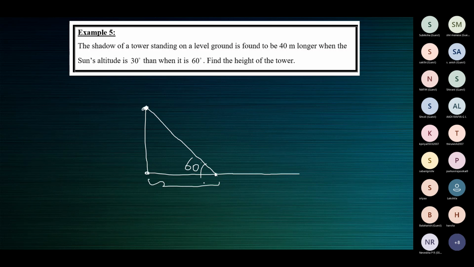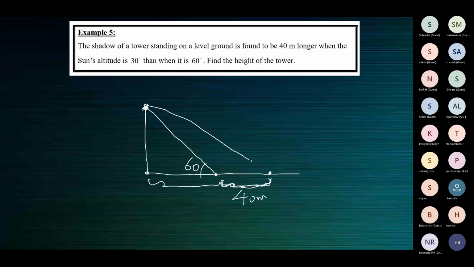Next, when the sun's altitude is 30 degrees, the shadow is 40 meters longer. So let's take 40 meters longer. This portion is 40 meters. So this is 40 meters longer now than the original shadow. Now at this time of the day, the sun's rays hit the top of the tower and they reach the ground at this inclination, making an angle of 30 degrees with the ground.